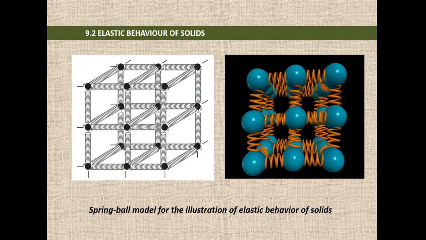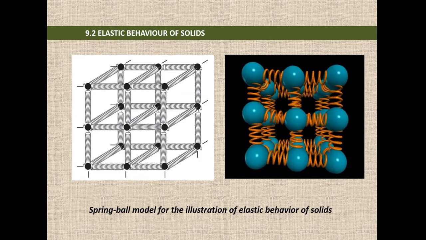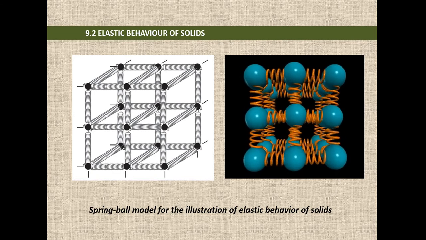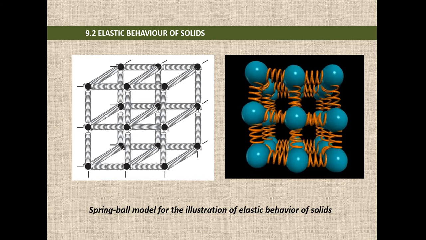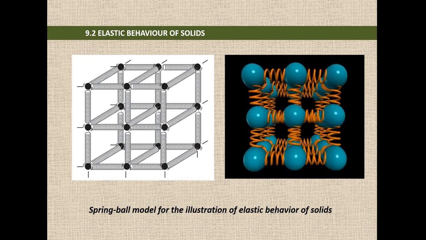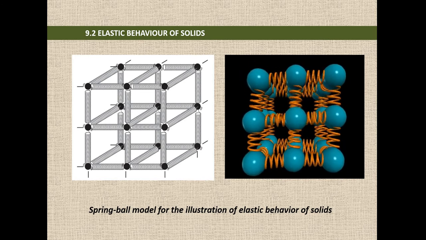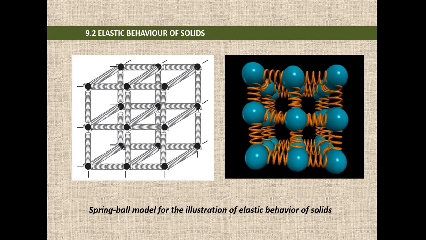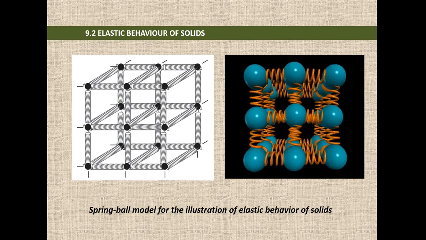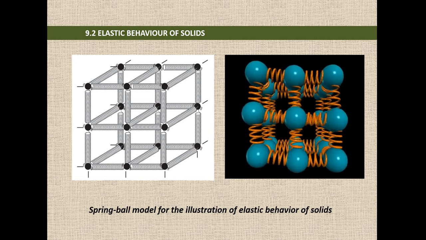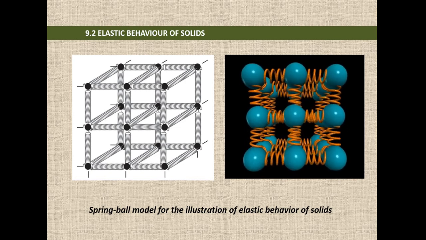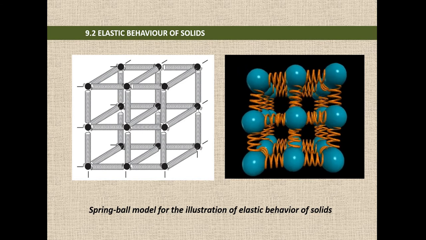Now we will discuss the elastic behavior of solids. Here, in the case of a solid, we can assume that each atom is attached to another atom by springs. Those springs represent the interatomic or intermolecular force of attraction between them.